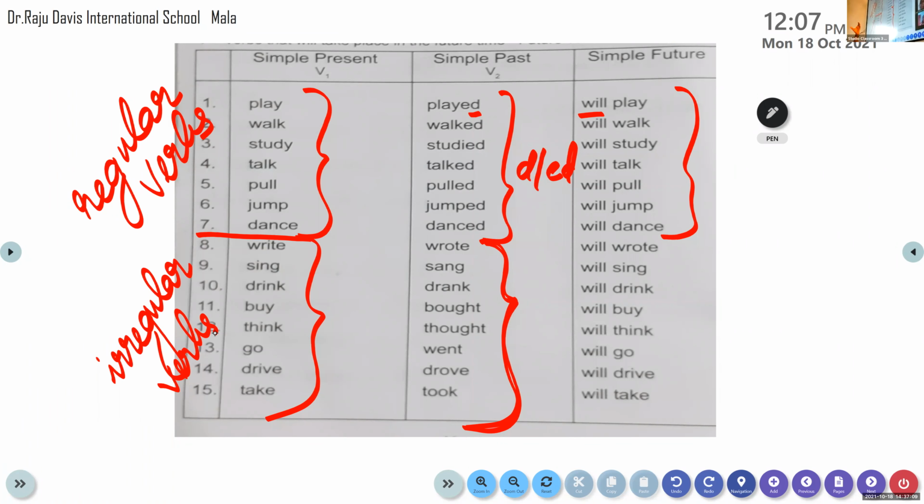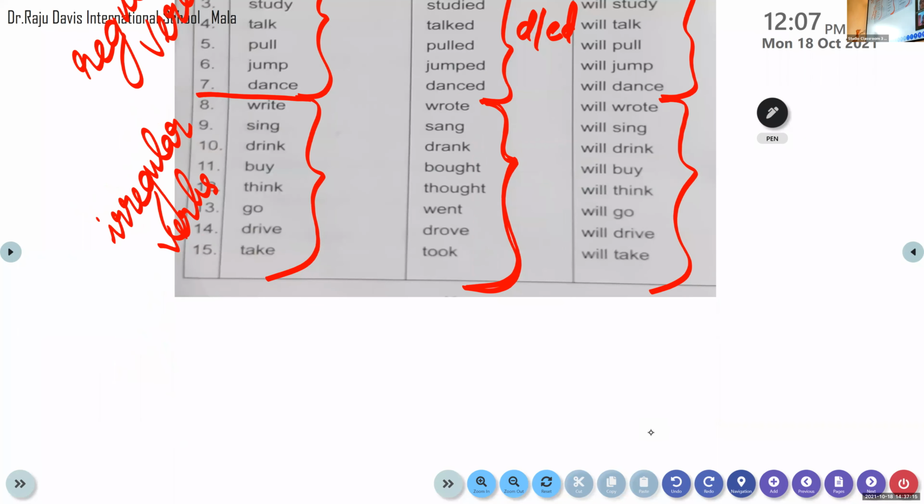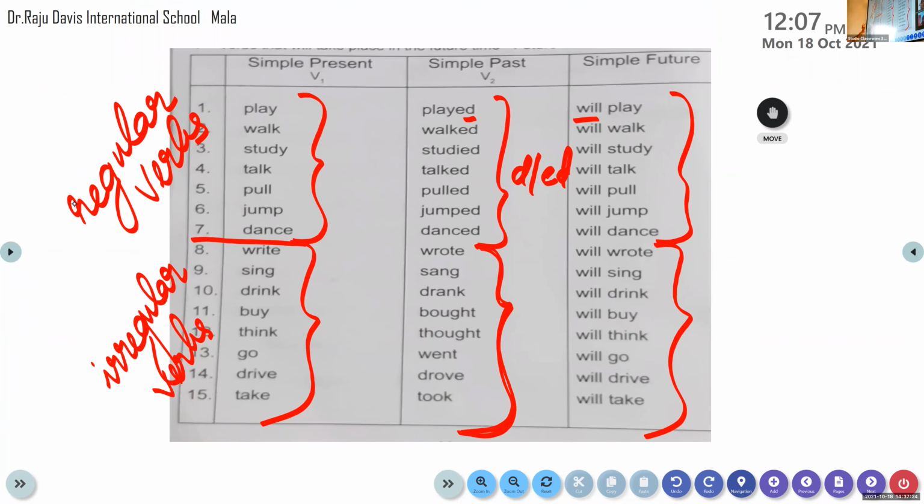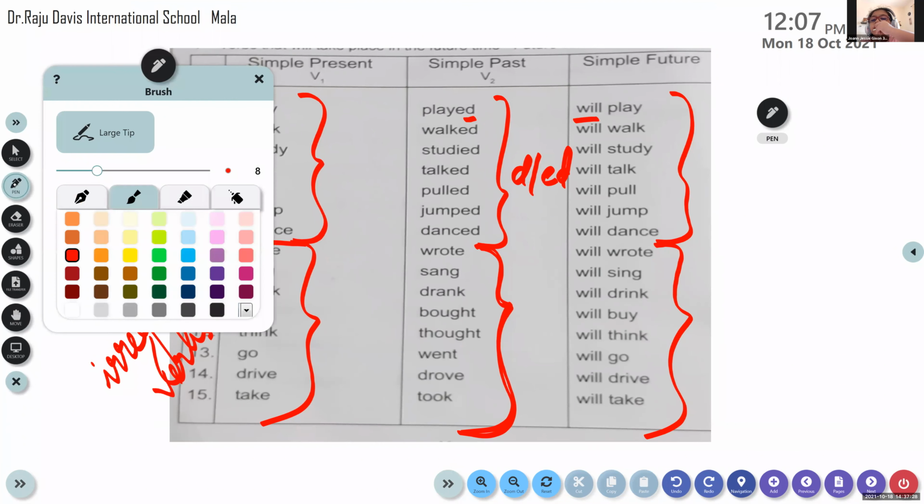Okay, it completely changes. But the future tense form is the same for all the words. Have you noticed that? Whether it's regular or irregular, it is the same. Have you noticed, my dear children? Yes. So it is very important.